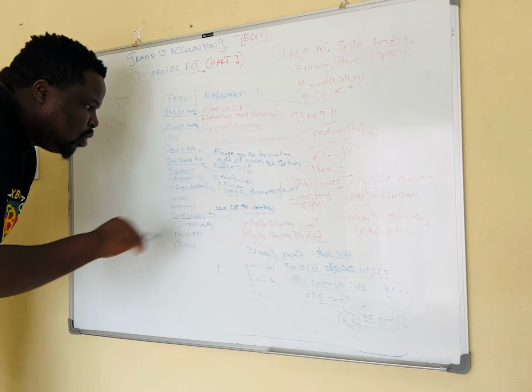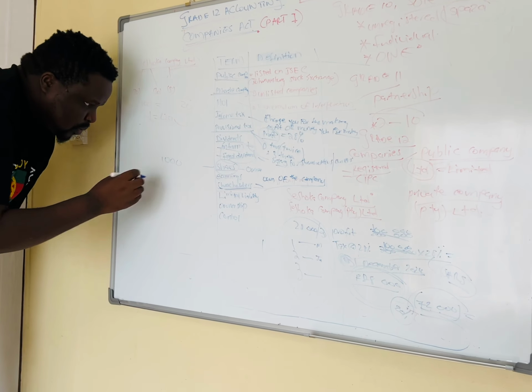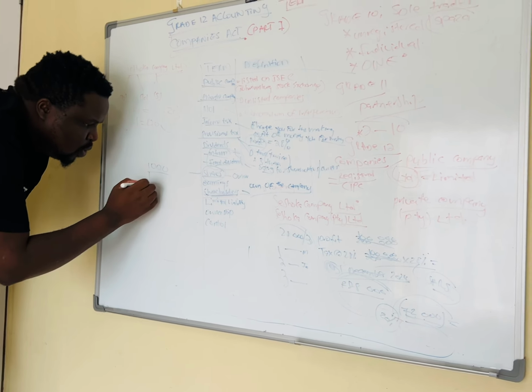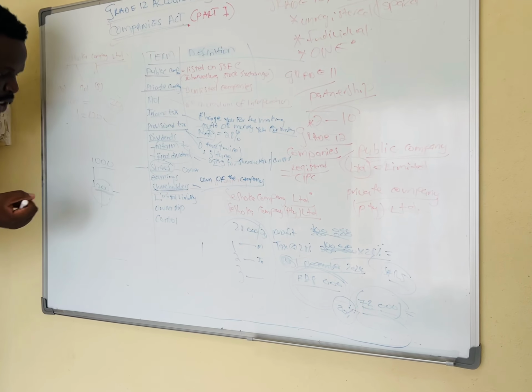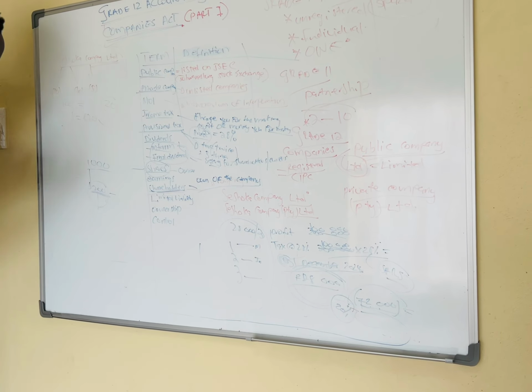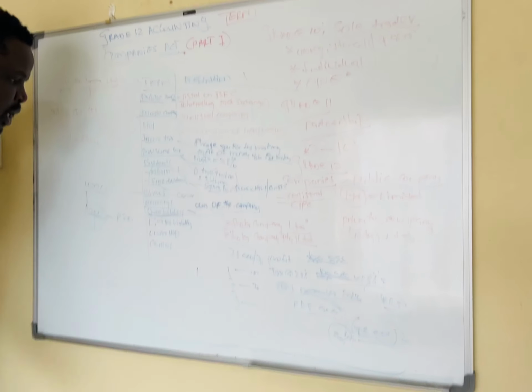Example, a company would have 1,000 shares. Out of those 1,000 shares, let's say I go and say, okay, I want to be part of this company. They'll give me 200 shares. These 200 shares mean that now I'm part of the company. What do I give them in return? I give them 20 rand. So this is what shares are. And then what is earnings? Earnings is the same as profit. So it's your profit after tax and dividend.